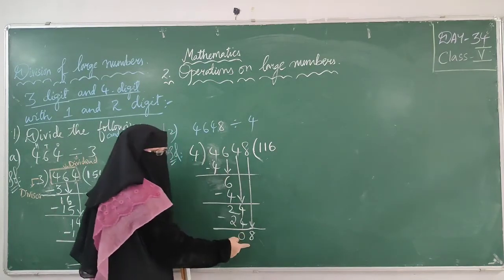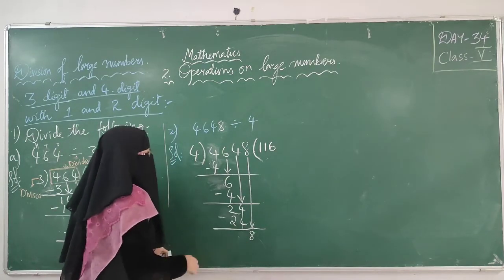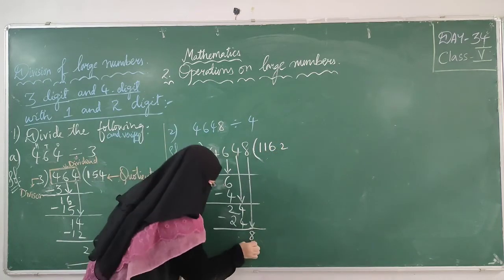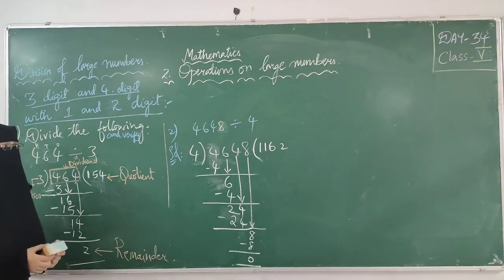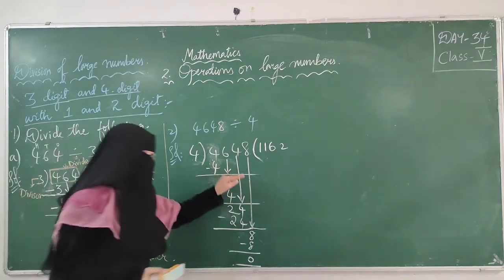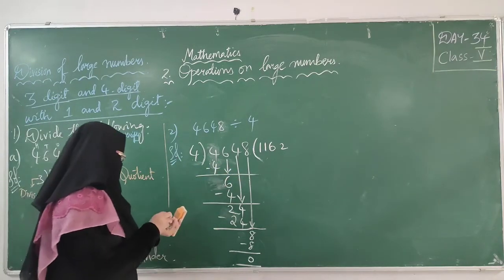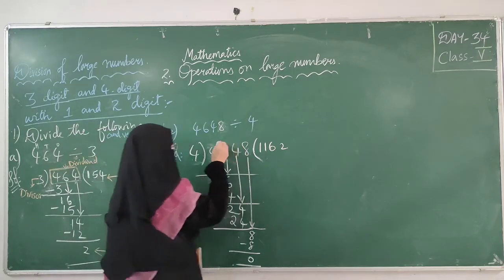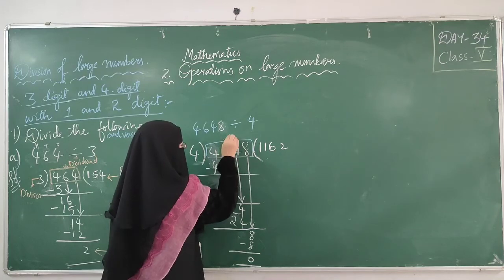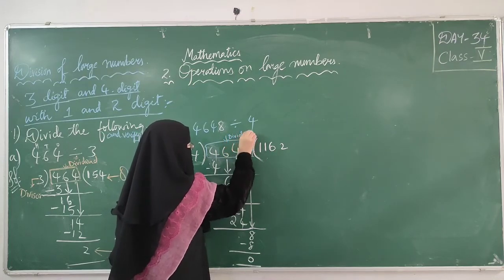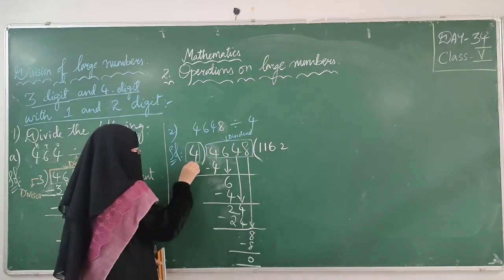Okay, in 4 table 8 will come. And yes, 4 twos are 8. So here, what is our dividend, what is our divisor, and what is our quotient, what is our remainder? This is our dividend, right? Dividend. This is our divisor.